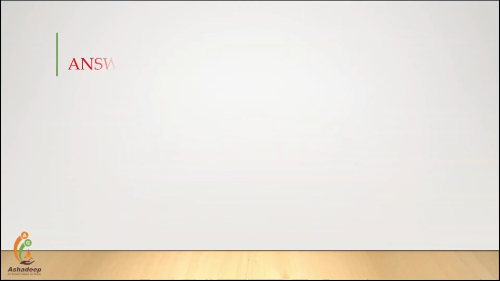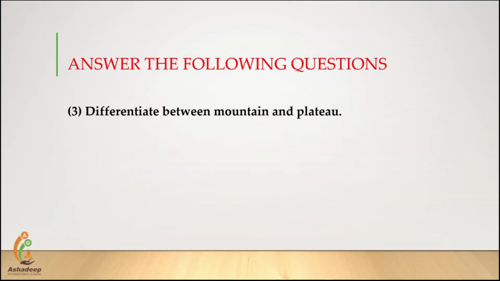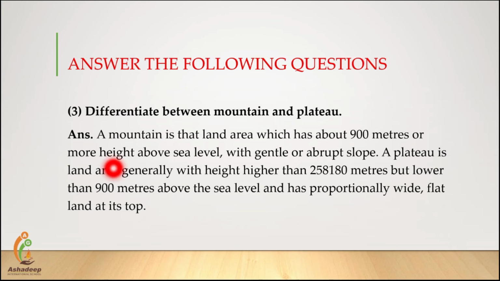Next question, question number 3. Differentiate between mountain and plateau. Answer. A mountain is that land area which has about 900 meters or more height above sea level, with gentle or abrupt slope. A plateau is a land area generally with height higher than 180 meters but lower than 900 meters above the sea level and has proportionally wide flat land at its top.